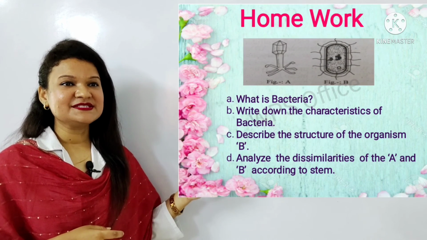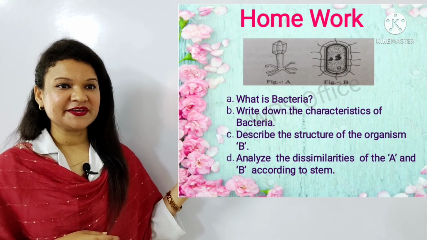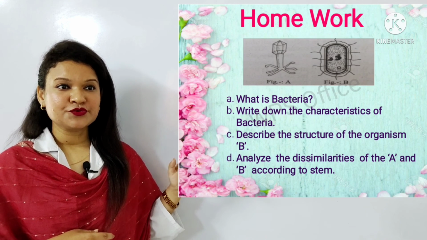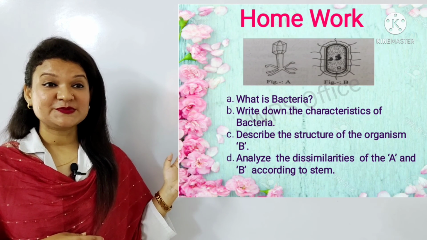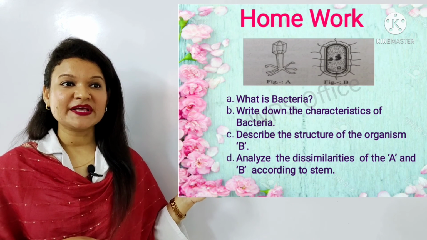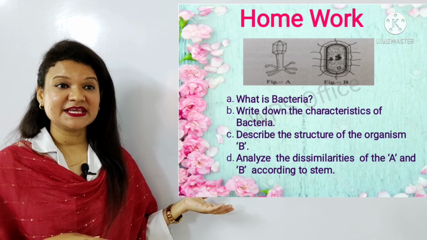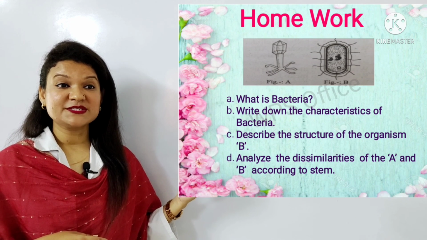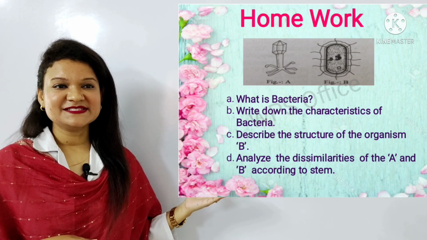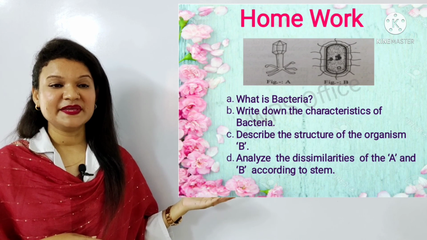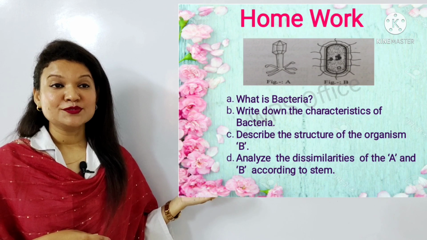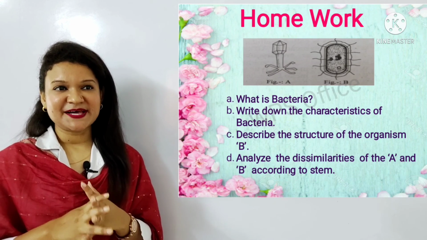Now it's time for homework. Here, as you can see, this is a stem, figure A and figure B are present. So the first question is A, what is bacteria, and number B, that is comprehensive based type of question. Write down the characteristics of bacteria, and number C, describe the structure of the organism B, and number D, analyze the dissimilarities of A and B according to the stem. So this is our homework. Please submit your homework in your respective subject-wise homework group.